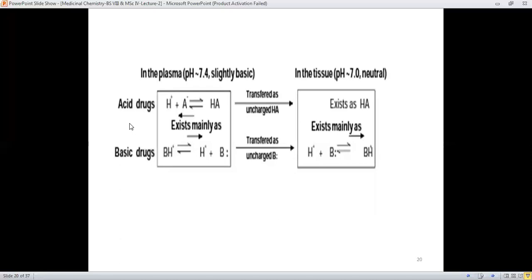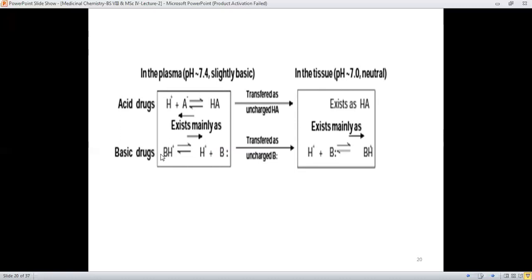Like acidic drugs, here is the plasma having pH 7.4. Acidic drugs will exist in ionized and non-ionized forms, but largely as the ionized form, H positive and A negative. And the basic drugs will exist mainly as the free form, B with a lone pair of electrons, and a very small concentration is present as BH positive.